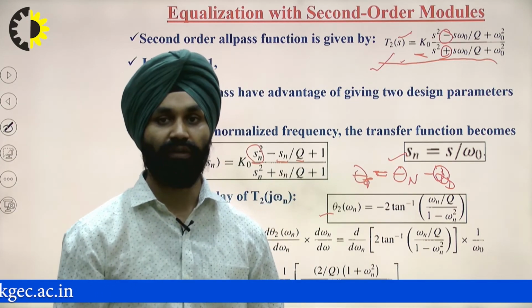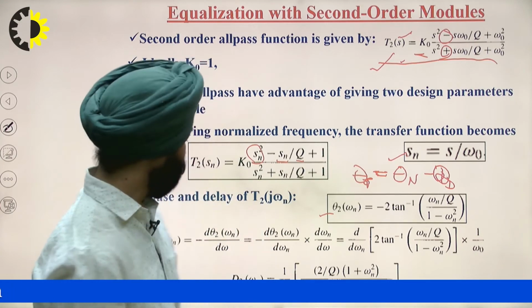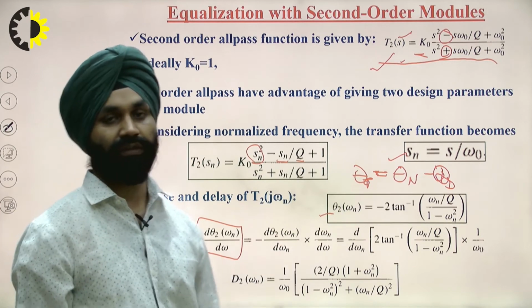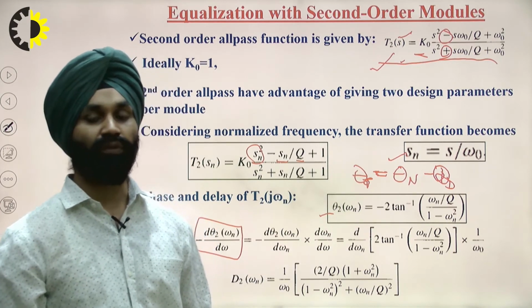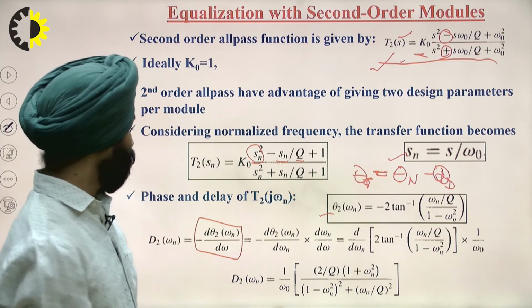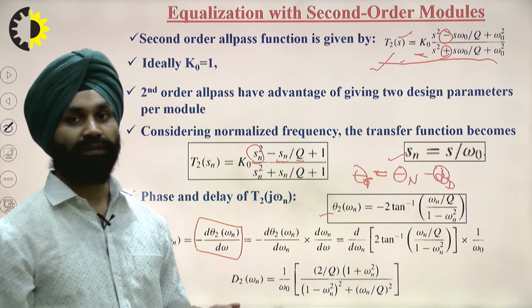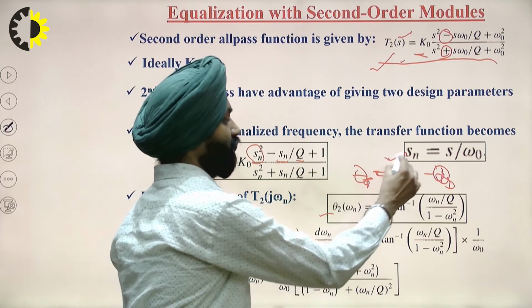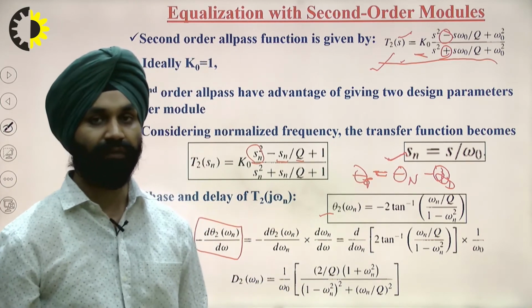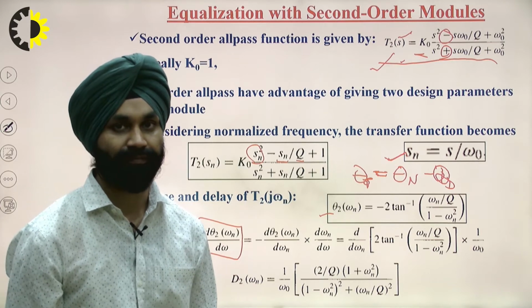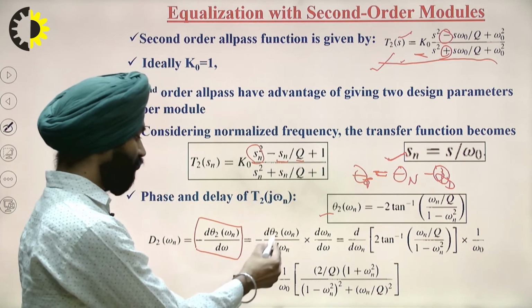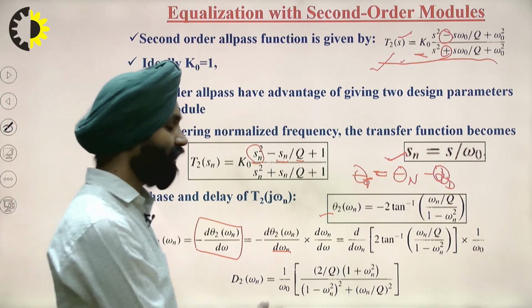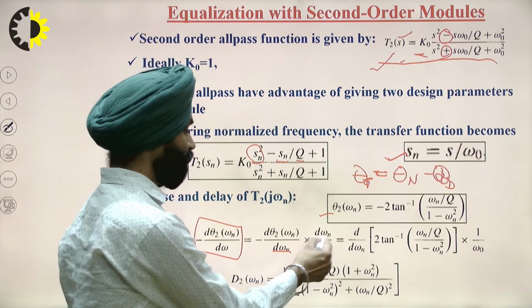We need to find out the delay. So we have to take the negative derivative of this second order phase with respect to frequency. The change here is that we have normalized the frequency, so we have to take the derivative with respect to omega n, by multiplying and dividing by omega n.